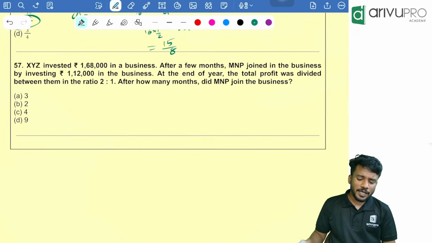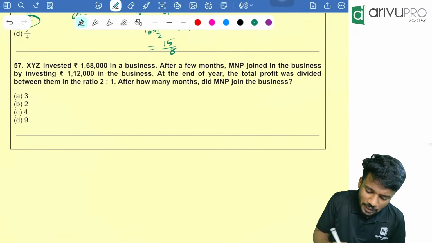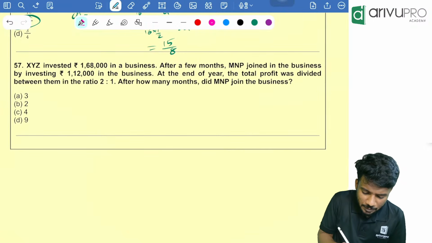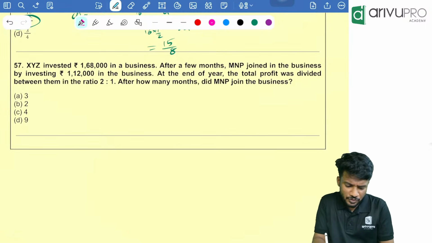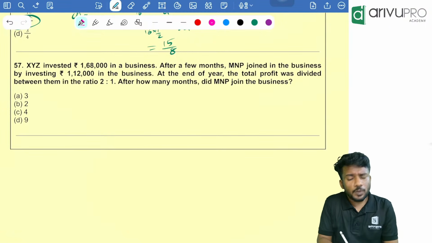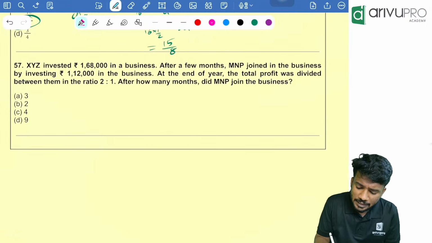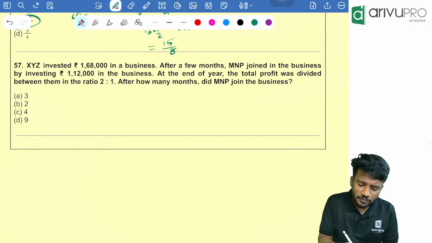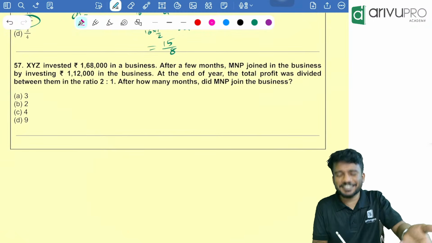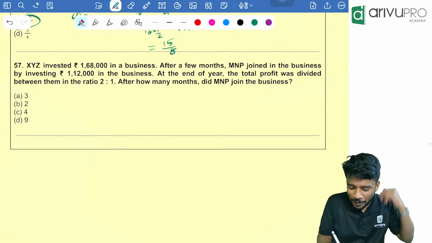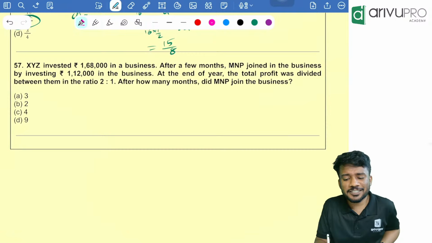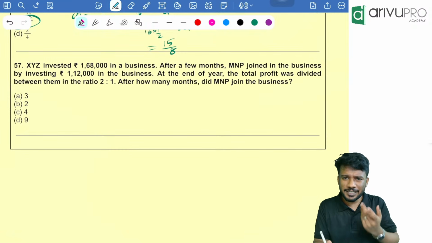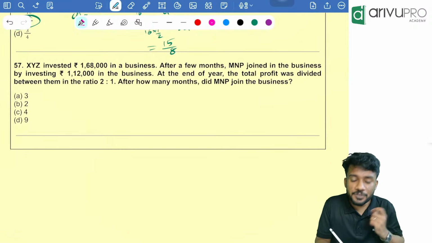Now XYZ invested 1,68,000 in a business. Okay, after a few months MNP joined the business by investing 1,12,000. Then at the end of the year total profit was divided between them in the ratio 2:1. After how many months MNP joined is the question. People, very easy. I'll tell you how to solve this using options. Look here.